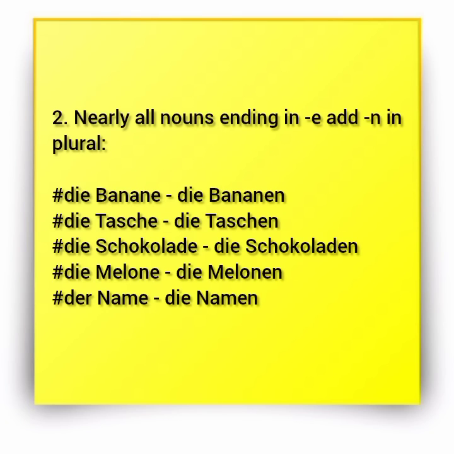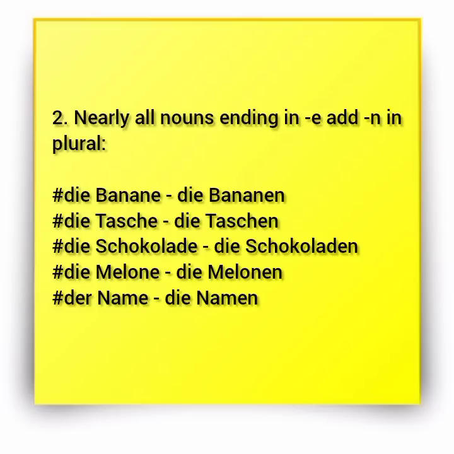Let's now look at rule number 2. Nearly all feminine nouns, and this is not just for feminine nouns, let me just say nouns ending in e. Most nouns ending in e add n to the plural. Nouns ending in e tend to add n in plural. Some examples right here: die Banane. Now, die Banane in plural becomes die Bananen with an N. Banane, Bananen. Then you have die Tasche, which becomes die Taschen. Bag, bags.